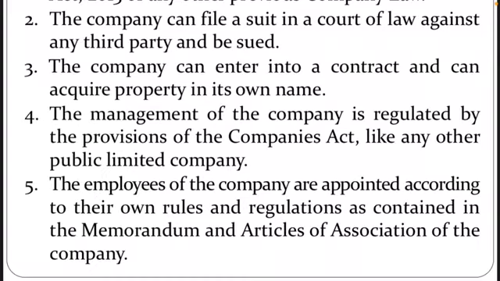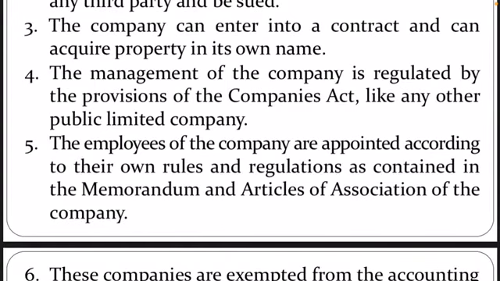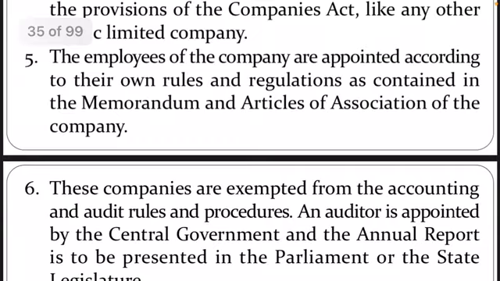See, various companies are buying property in their company's name. In the same way, this company also can acquire and buy property in its own name. And the management of the company is regulated by the provisions of the Companies Act. What are the rules and regulations mentioned in the Companies Act? The same are applicable in these companies. And the employees of the company are appointed according to their own rules and regulations contained in the memorandum and articles of association of the company. See, memorandum and articles of association are among the most important documents of any company, which mention the rules and regulations, and the procedure of appointing employees and all.